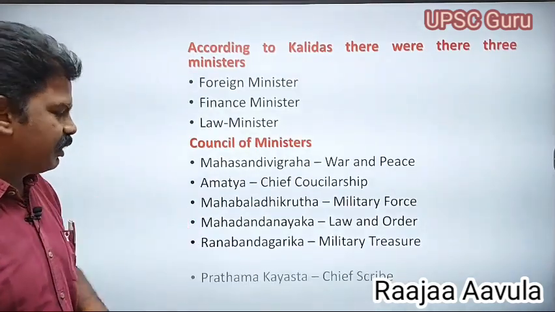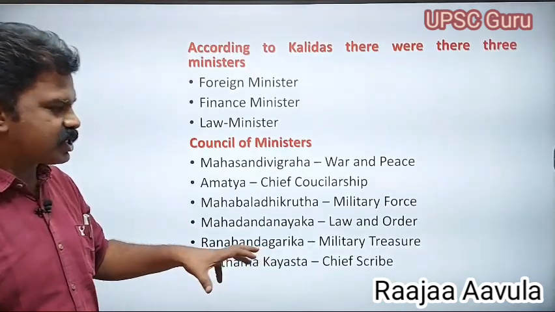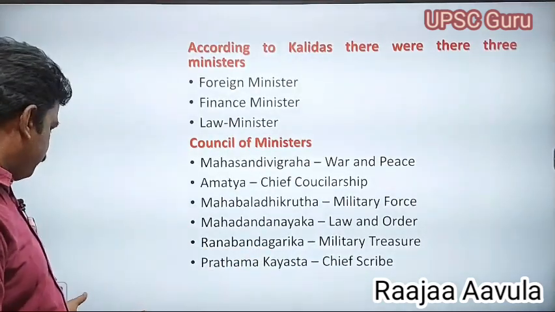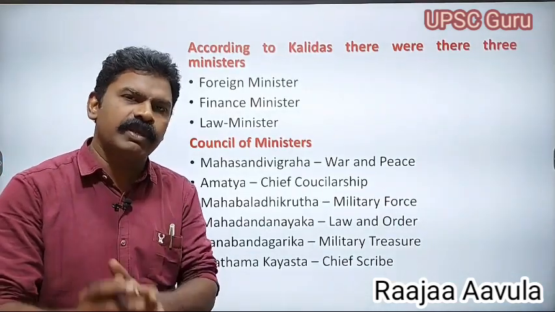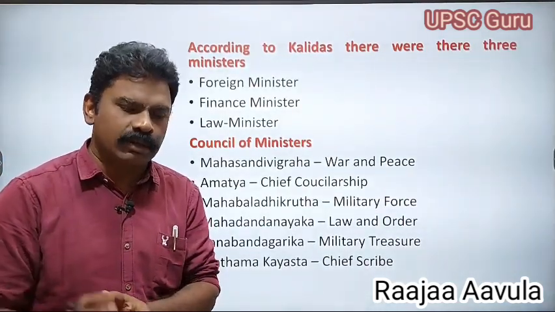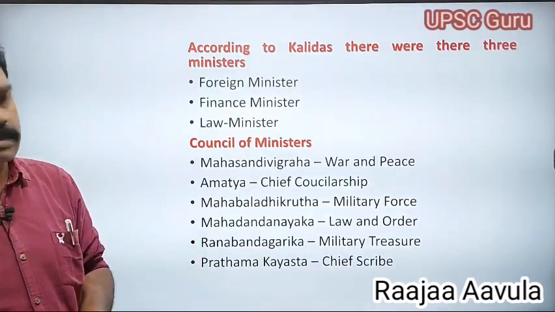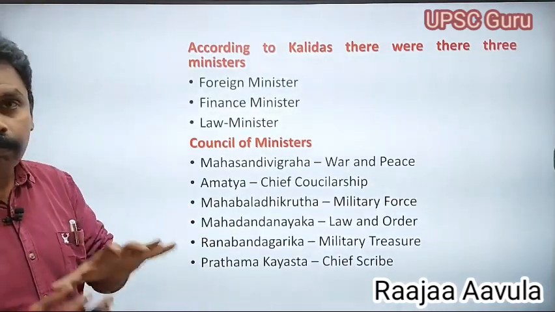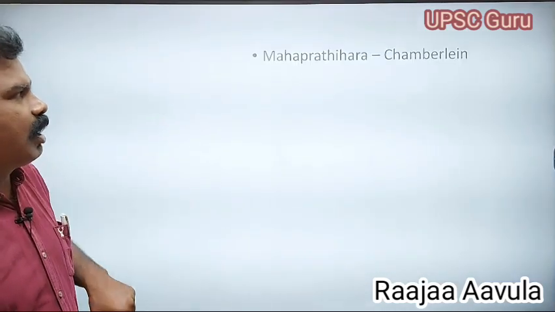Bhandagarika means treasurer. And Pradhama Kayastha was the chief scribe. A scribe is the person who writes and keeps the records of the ruler. Sometimes the king used to appoint some ministers to write the different orders.